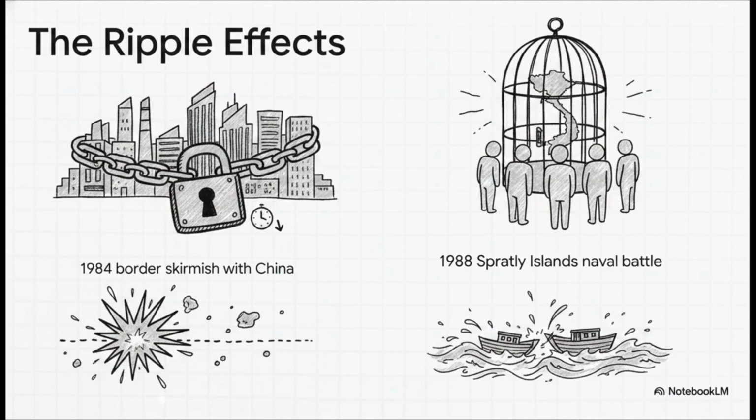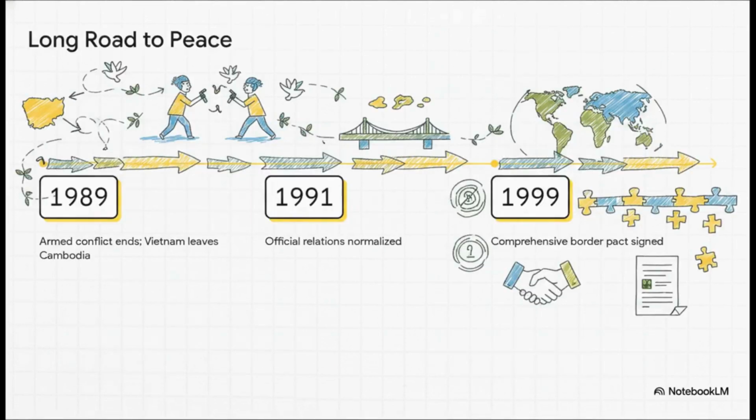Furthermore, the violence didn't truly end there. There was a significant border skirmish in 1984, and even a naval battle over the contested Spratly Islands as late as 1988. It actually took 2 full decades for the dust to finally settle, proving just how deeply this brief war fractured the relationship between these two neighbors. It wasn't until 1989 that armed conflict truly ended, which, not coincidentally, is when Vietnam finally agreed to fully withdraw from Cambodia. 2 years later, in 1991, China and Vietnam officially normalized their relations, and it took until 1999, 20 years after the initial invasion, for the two nations to finally sign a comprehensive border pact.